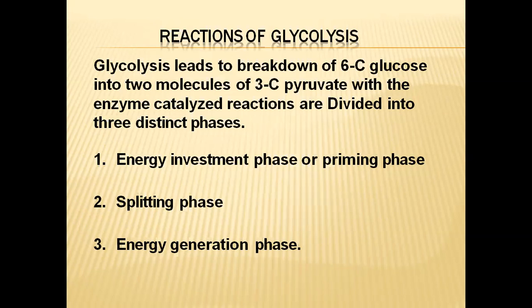The 3 phases are the energy investment phase or priming phase, the splitting phase, and the energy generation phase. In some textbooks, we read that only 2 phases are there: the energy investment phase and the energy generation phase.